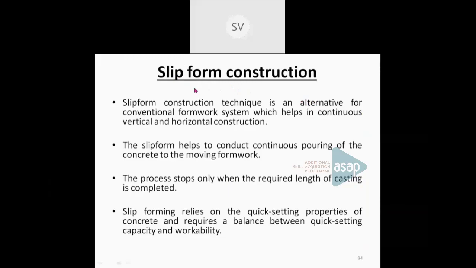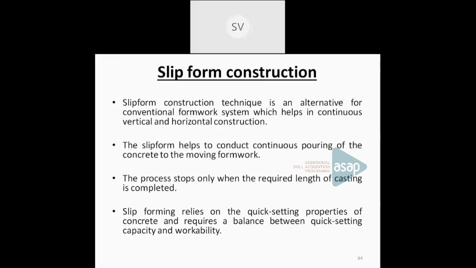It is used for continuous vertical as well as horizontal construction. So it is an alternative for a conventional formwork system which helps in continuous vertical and horizontal construction of the work. It provides continuous work by moving the formwork in the vertical direction or in a horizontal direction. The process stops only when the required length of the concreting is completed. And slip form construction depends upon the setting property of the concrete as well as the workability of the concrete.